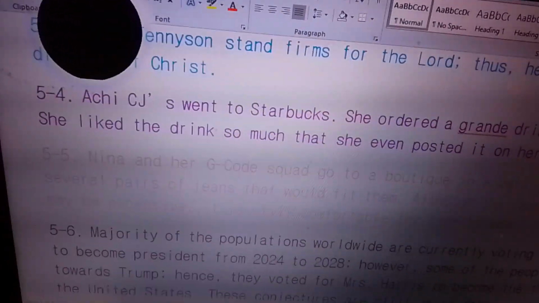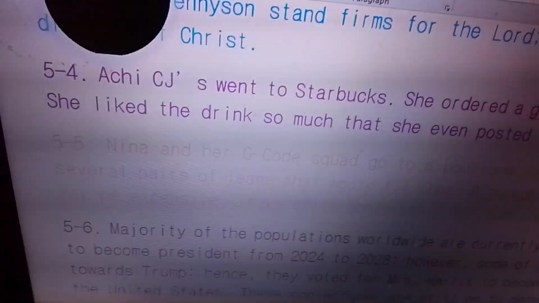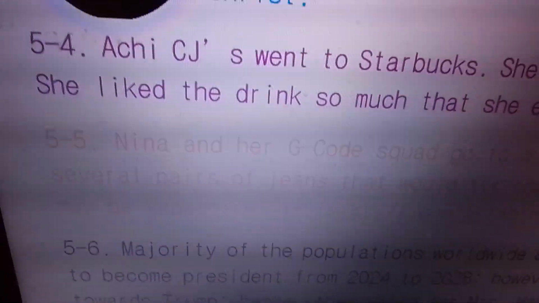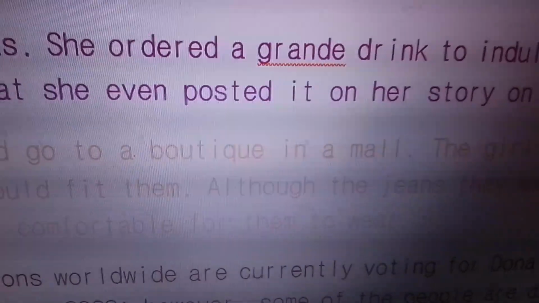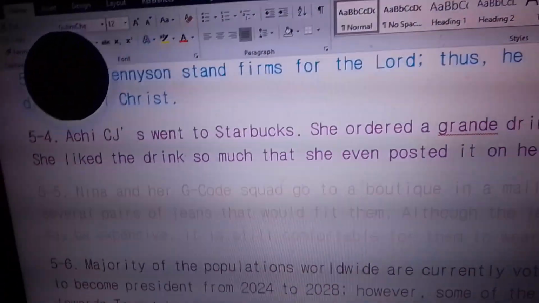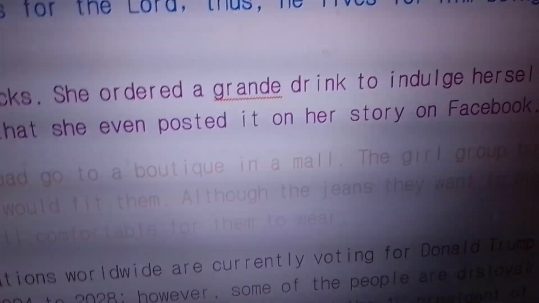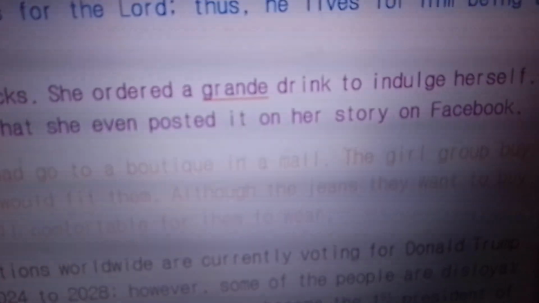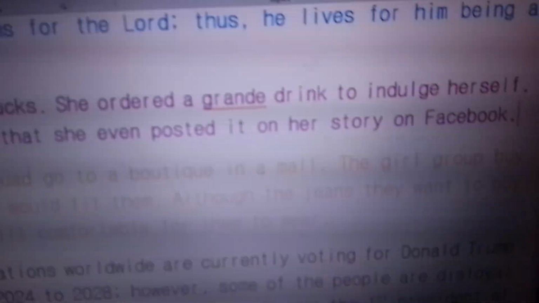Nina and her G-Code Squad. Ay, kilala naman si Nina, di ba? Remember yung Girl Wonders of Cebu? So, ang sabi dito, Nina and her G-Code Squad go to a boutique in a mall. Nagbarkada sila, nagpunta sila sa mall. You know naman yung mga senior high students nowadays. They always go in packs, mag-shopping. You know naman, it's always their trend.